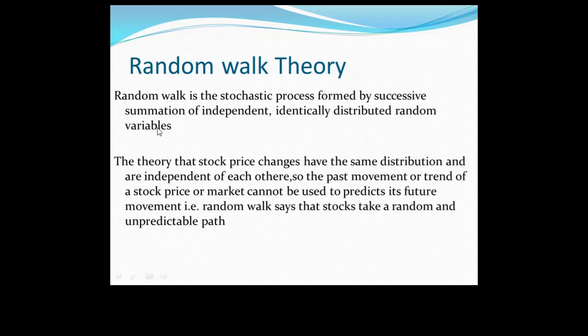So see here, the random walk is a stochastic process formed by successive summation of independent identically distributed random variables. That is the theory that stock price changes, here the stock price example is given, have the same distribution, and remember this statement, independent of each other. The situations are all independent of each other. So the past movement or the trend of stock price or market cannot be used to predict its future movement. That is, the random walk says that stocks take a random and unpredictable path. This is simply the theory of random walk.